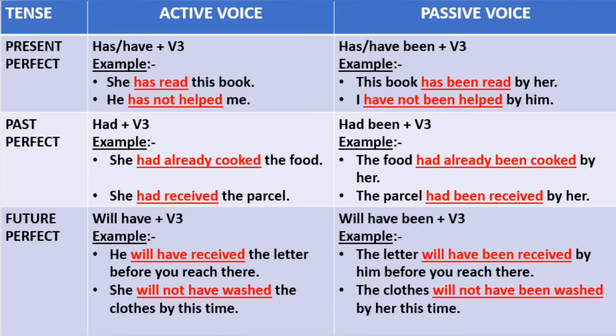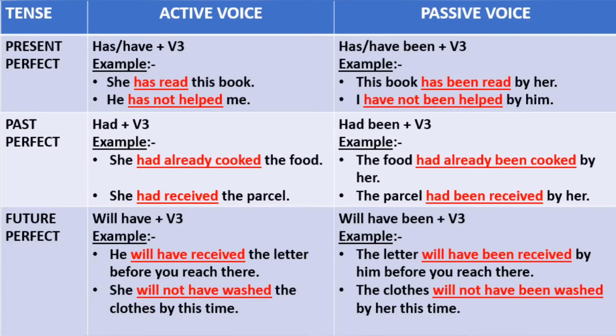Next, he has not helped me. He is the subject, has not helped is the verb tense, and me is the object. In passive voice, the sentence will be I have not been helped by him. Next tense is past perfect tense. In active voice, had plus third form of verb is there, and in passive voice it changes to had been plus third form of verb.